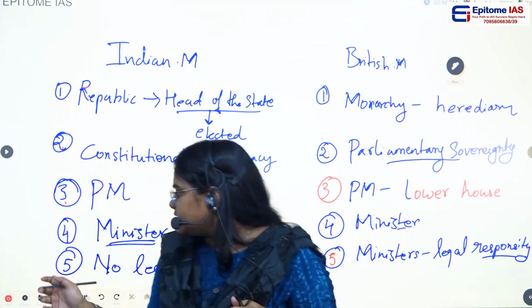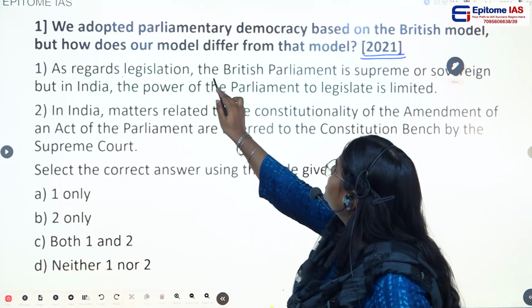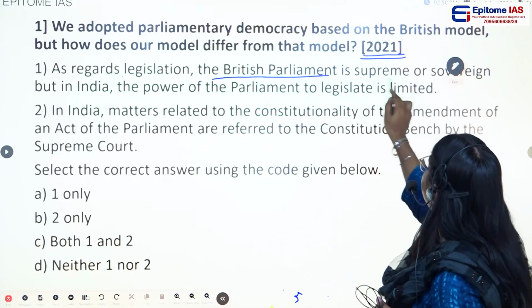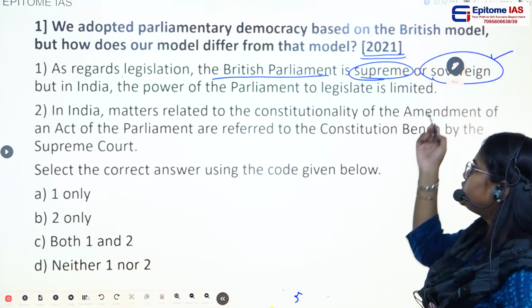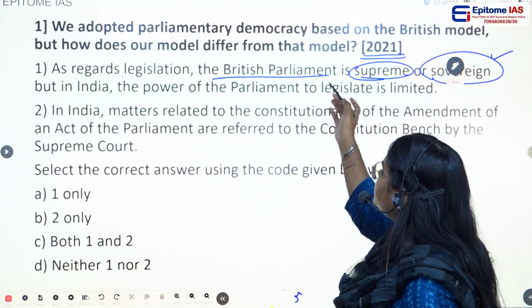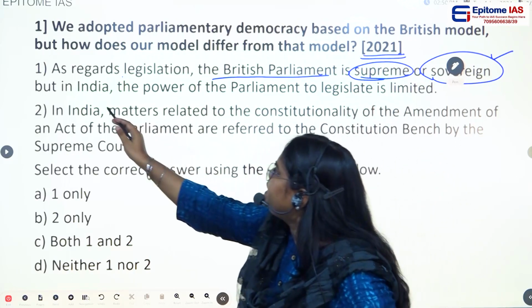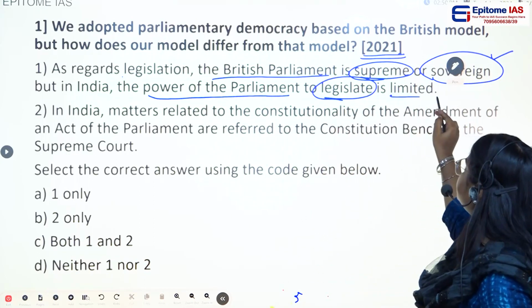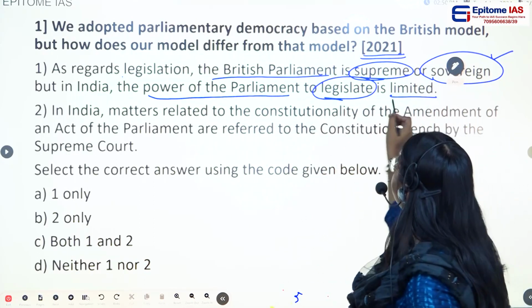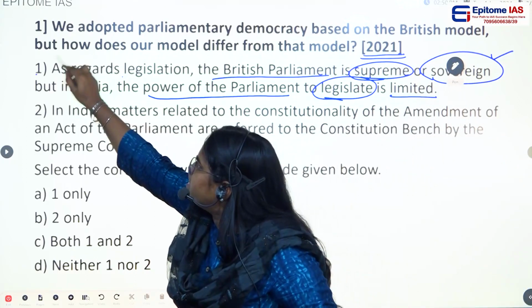So now let us answer this question. In the first statement, they have given that the British Parliament is supreme and sovereign. Yes, this is true. In British Parliament, the parliamentary supremacy is there. So this part of the statement is correct. But in India, the power of the Parliament to legislate is limited. Yes, the power of parliament is limited by the provisions of the constitution. So this particular statement is correct.